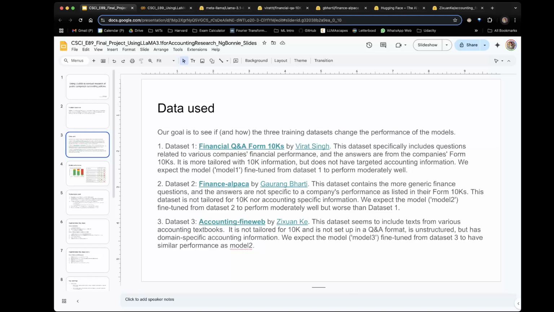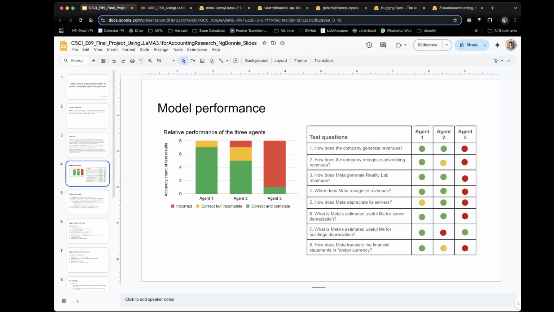We built 3 agents that are trained on 3 different datasets to see if some aspects of the training data can help better fine-tune the model for this task. We found that the agents trained on the 2 finance Q&A datasets performed significantly better than the agent that is trained on accounting textbooks. In this experiment, we find that training datasets that are more generic but more closely mirror the agent task, which is Q&A, are more useful than the ones that include domain-specific knowledge but are not well structured.